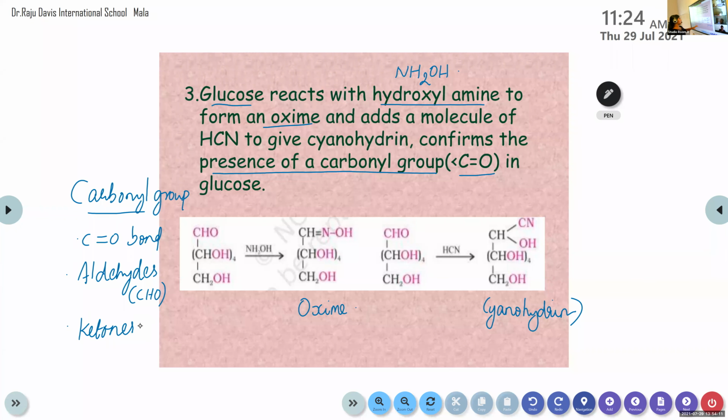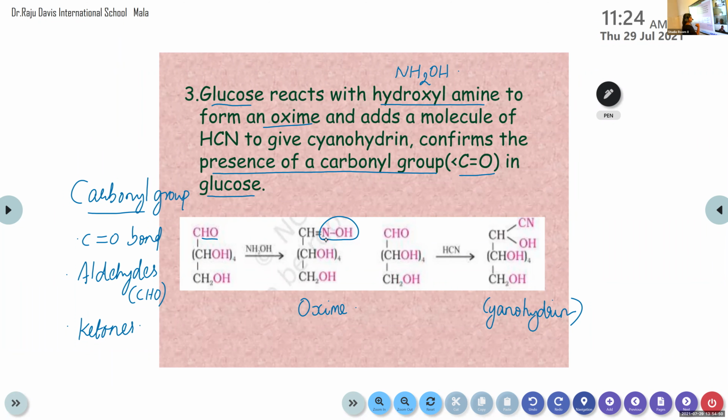So from the products obtained, we can confirm the presence of a carbonyl group in glucose. Two chemical reactions help confirm the presence of this carbonyl group. First, glucose reacts with hydroxylamine to form an oxime. In this reaction, you can see the CHO aldehyde. From this CHO, the O is removed and NOH is gained. Then it forms a product known as oxime. This one is known as oxime.